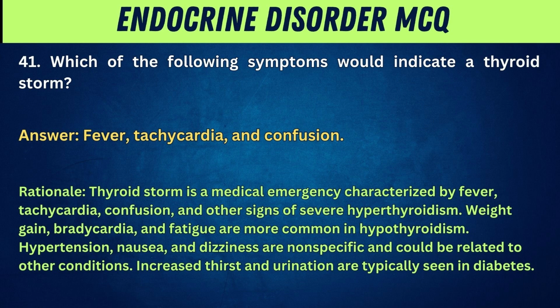Rationale: thyroid storm is a medical emergency characterized by fever, tachycardia, confusion, and other signs of severe hyperthyroidism. Weight gain, bradycardia, and fatigue are more common in hypothyroidism. Hypertension, nausea, and dizziness are nonspecific and could be related to other conditions. Increased thirst and urination are typically seen in diabetes.